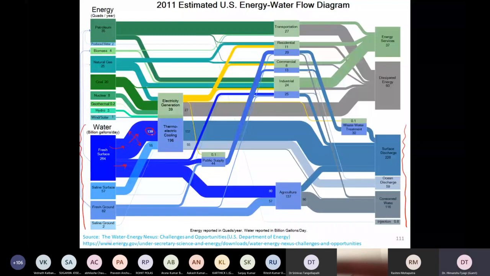So the biggest thickness of this fresh surface water, as we have seen on the previous slide, is actually going for thermoelectric cooling. So all the condensers in all the steam fired power plants require cooling. Because our mechanical engineers remember the TS diagram for a Rankine cycle, right? So this is the TS diagram over here.